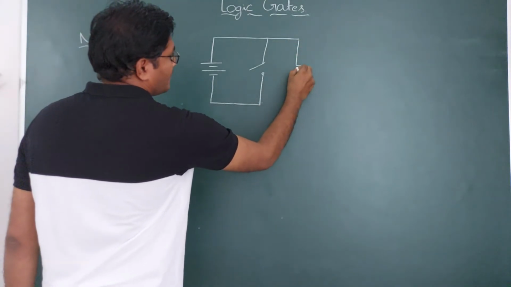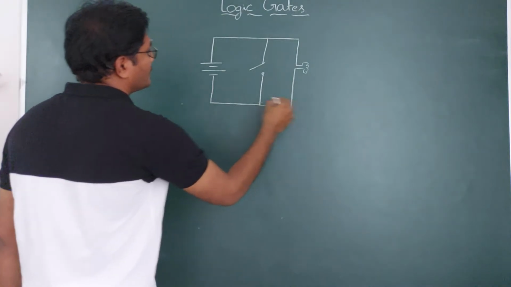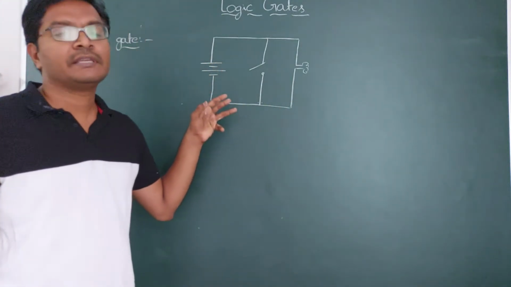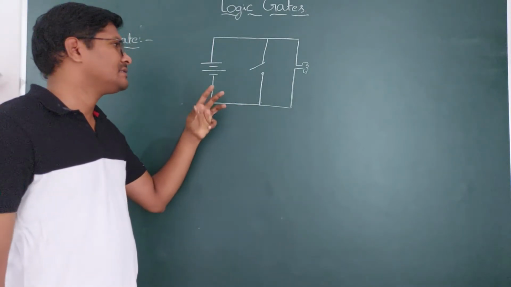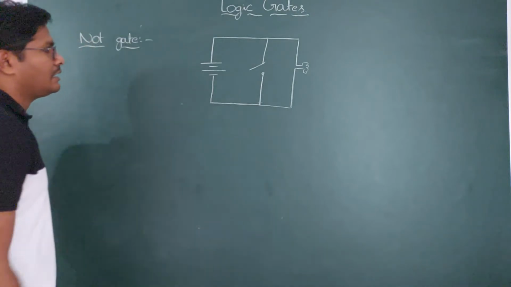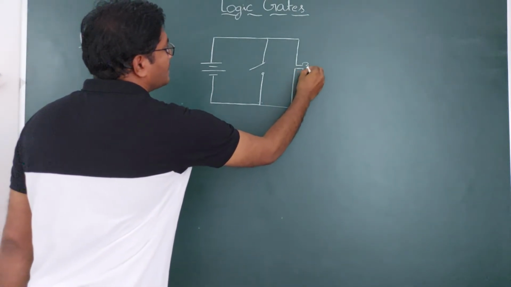Suppose you have a bulb here. This is said to be the source of voltage. Actually, they are made with semiconductors and transistors. This is just for our idea only. So what is the NOT gate, and how does the NOT gate work?